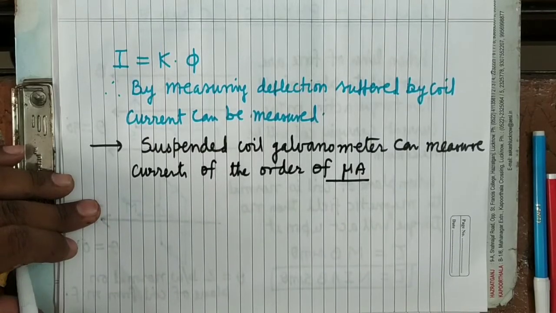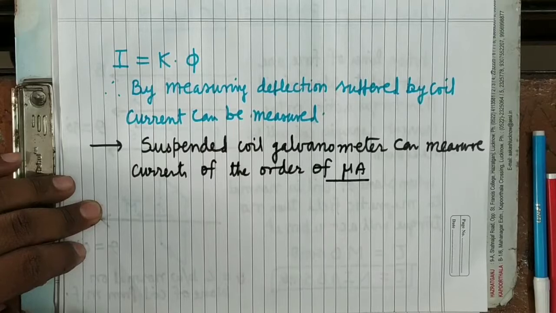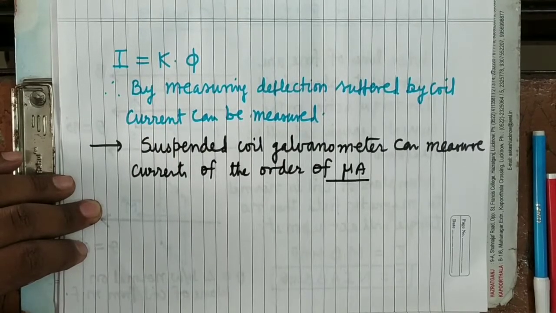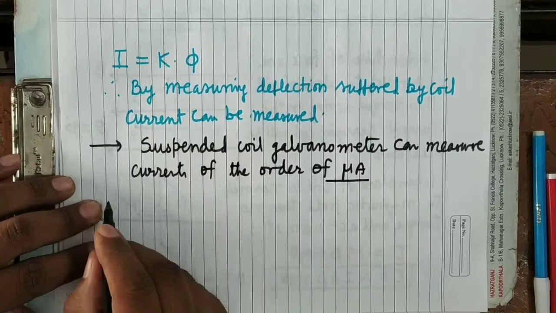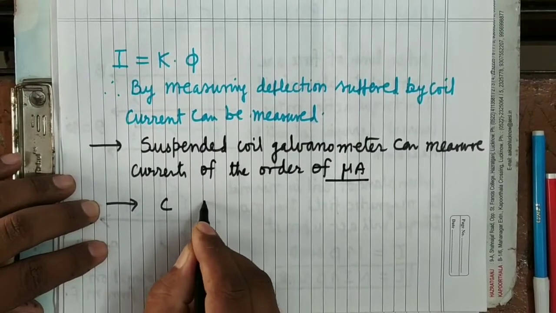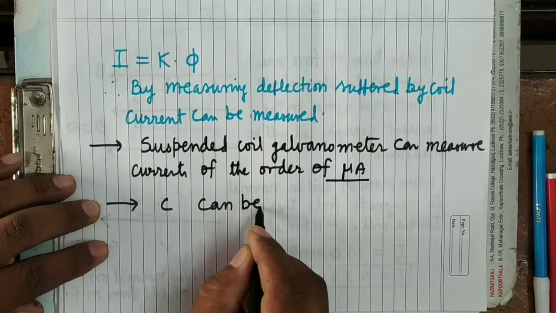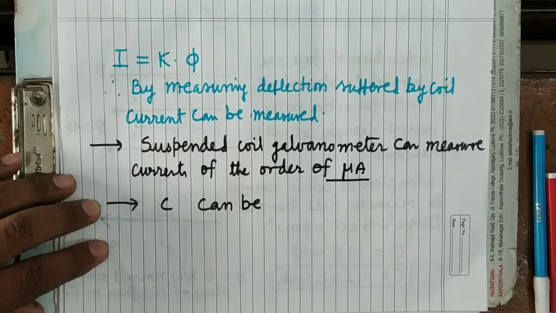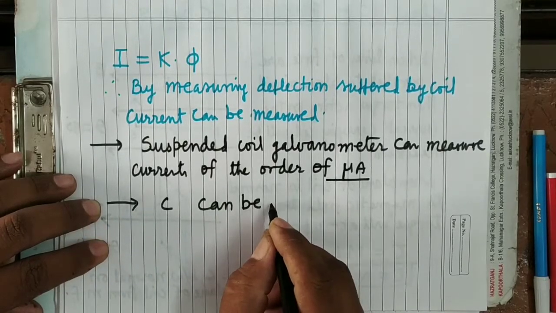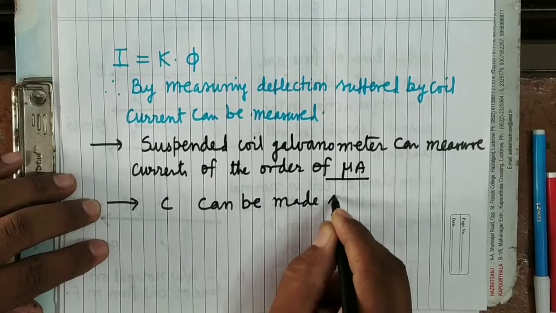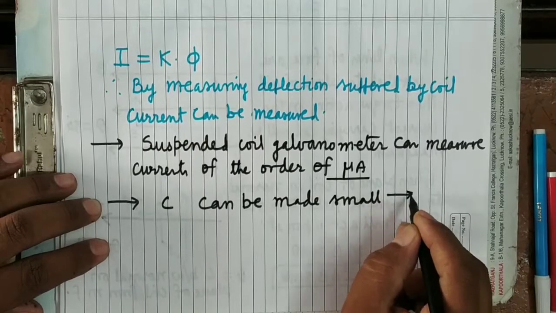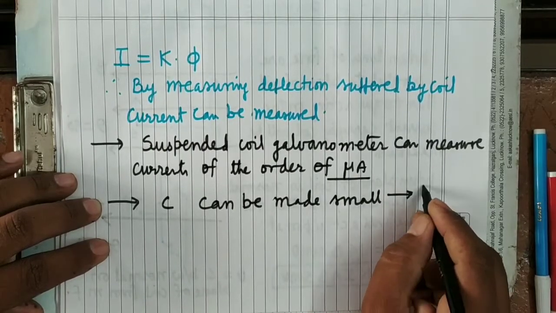There is one more thing. Here we can make the torsional constant C small, which we will study in the sensitivity of galvanometer, by using a long and fine suspension strip. It's clear. Means C can be made small. C is what? Restoring couple per unit angle of twist. It is known as torsional constant. Number 1, by using a long and fine suspension strip.